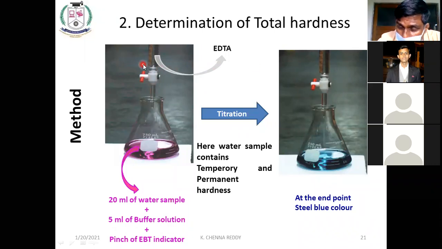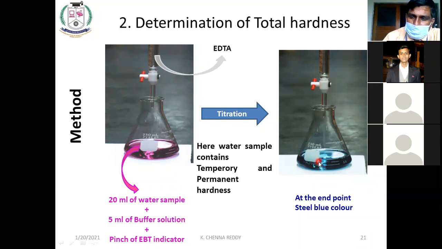Here we know V2 as well as N2, and we are going to find out N1, because the EDTA was standardized in the first step. That means we know the concentration and the volume of EDTA at the end point.